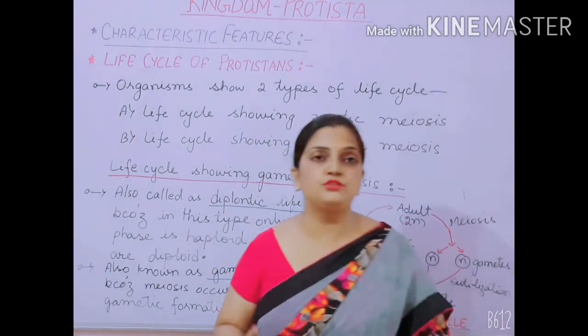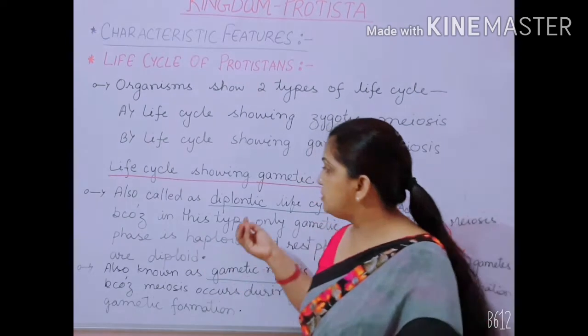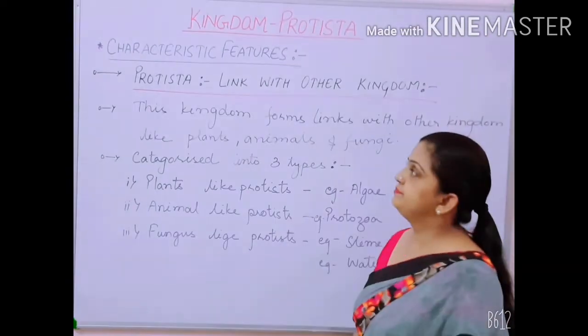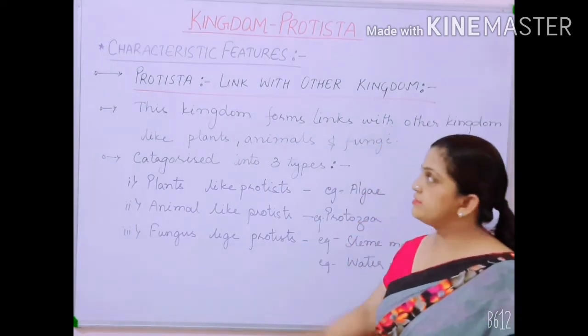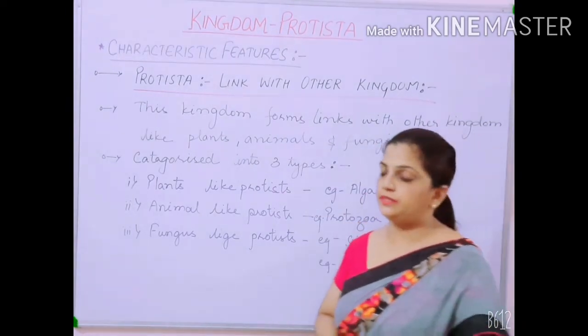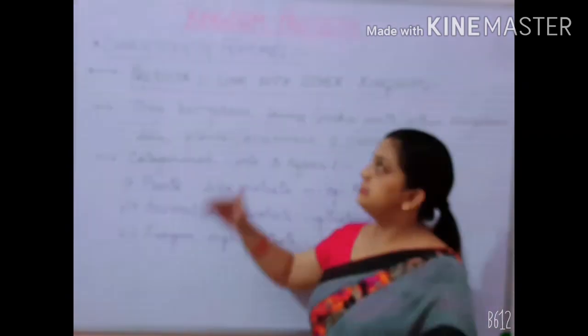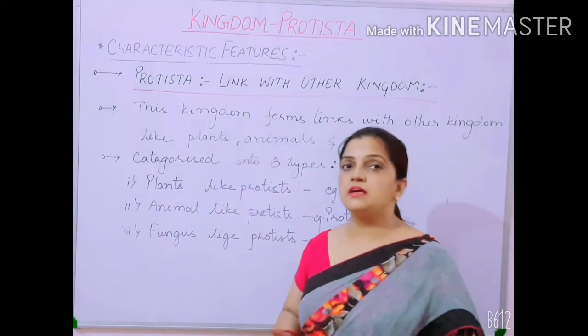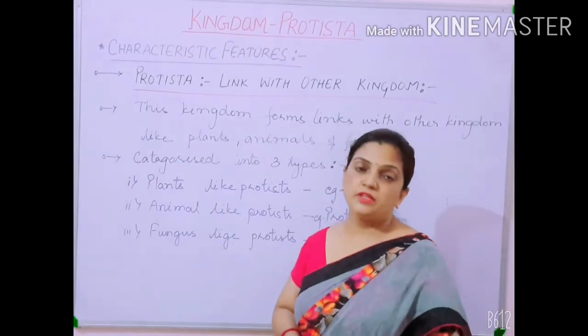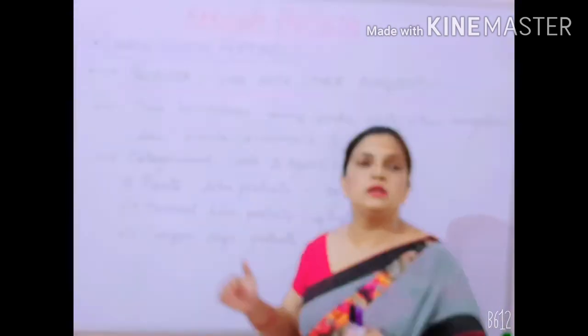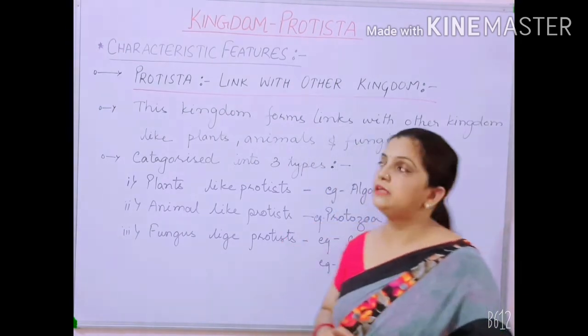Now I'll be moving to the next topic of this chapter. Before moving to the examples of kingdom Protista, the last characteristic feature, which is very important, is that Protista forms a link with the other kingdoms. What do I mean by a link with the other kingdoms?